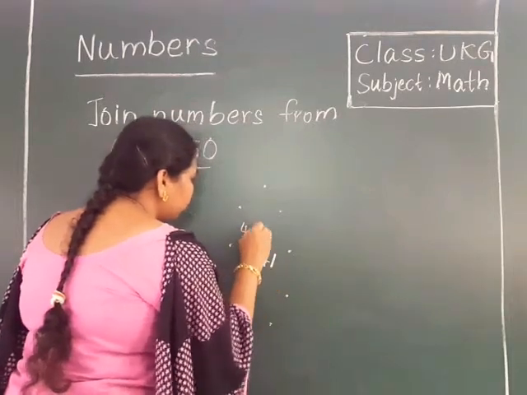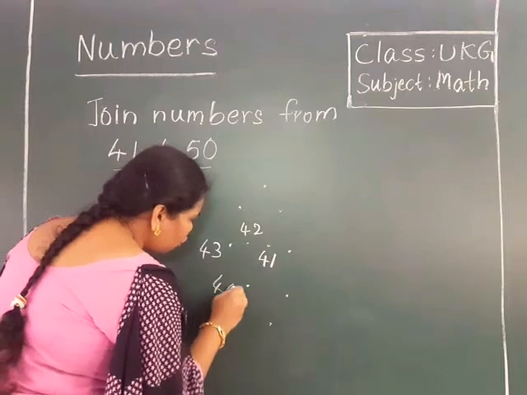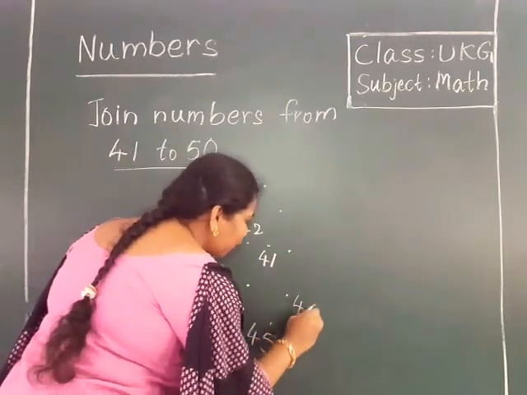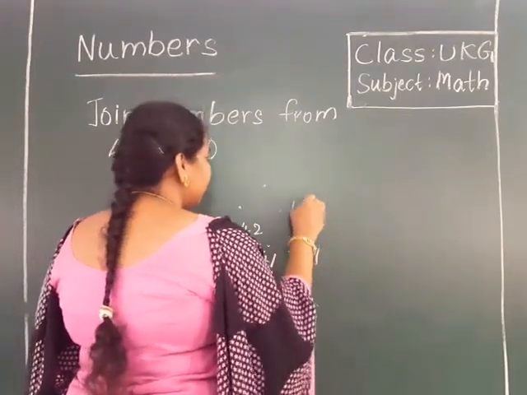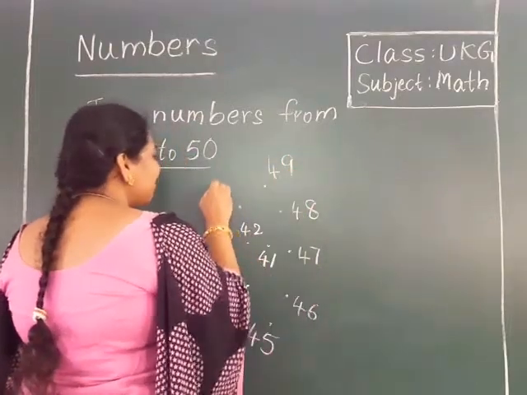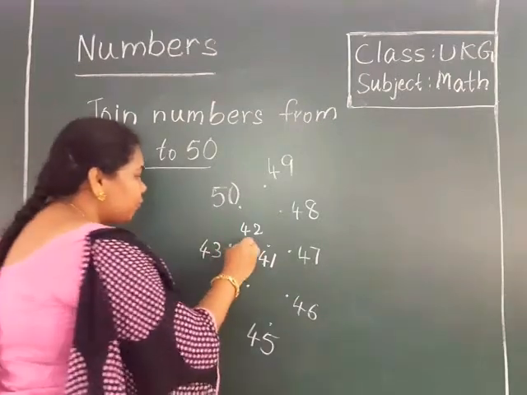Forty-one, 42, 43, 44, 45, after 45 comes 46, 47, 48, 49 and 50. Right? After 49 comes 50.